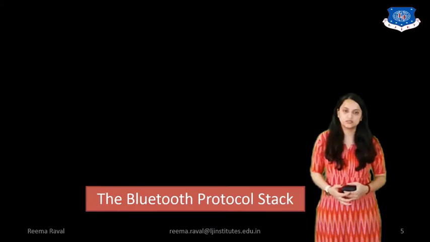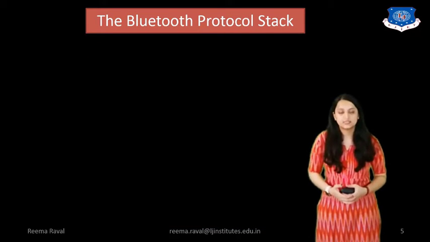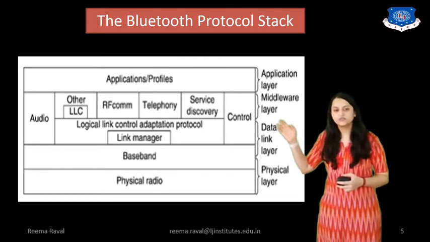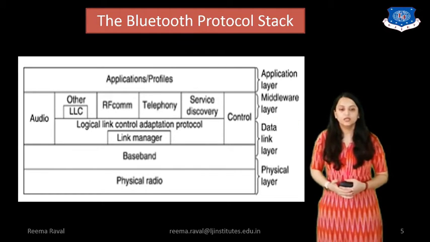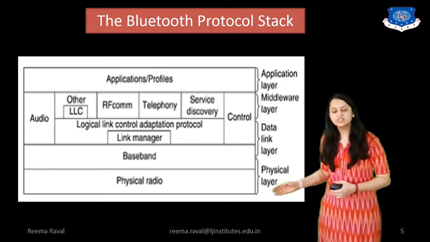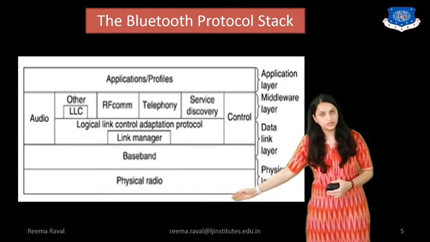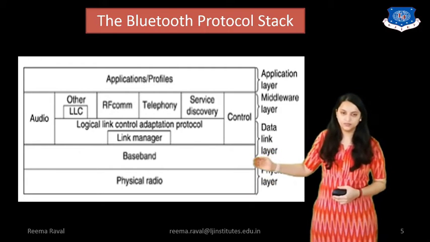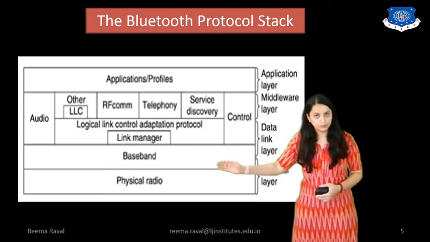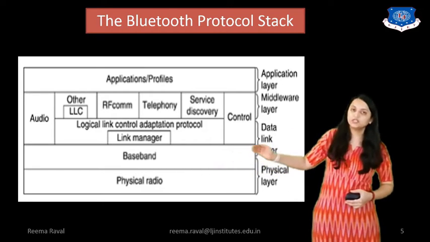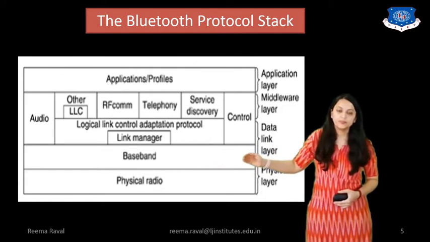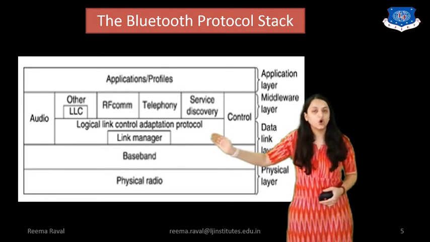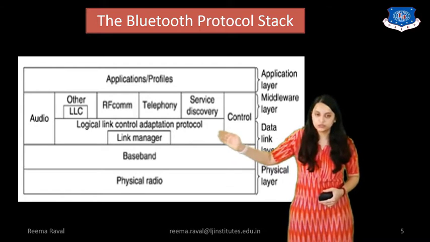Now let's move to the next, that is Bluetooth protocol stack. Now Bluetooth protocol stack is the architecture which is indicated over here. Here in this protocol stack, the physical layer has the physical radio over here. Above the physical layer, the Bluetooth protocol stack has the data link layer in which we have the baseband communication, that means original electrical equivalent communication. After that, there is a link manager over here in LLC, that is logical link control, which has the adaptation protocol.